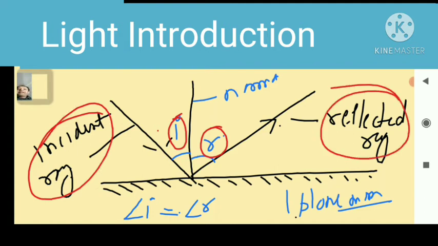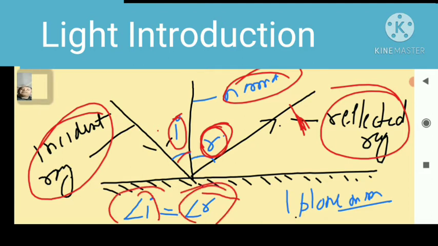The incident ray makes an angle i with the normal, and the reflected ray makes an angle r with the normal. By the law of reflection, the angle of incidence is equal to the angle of reflection.